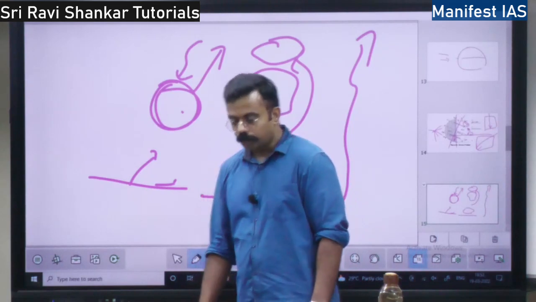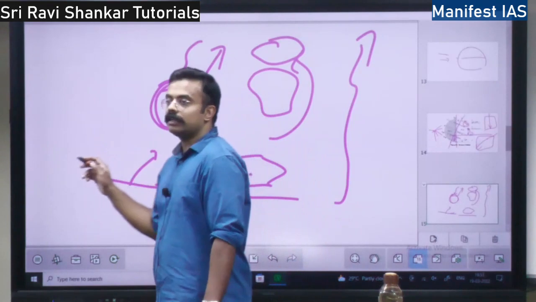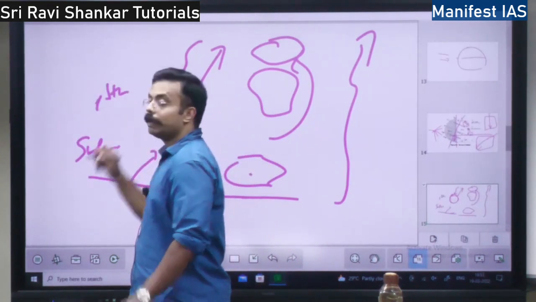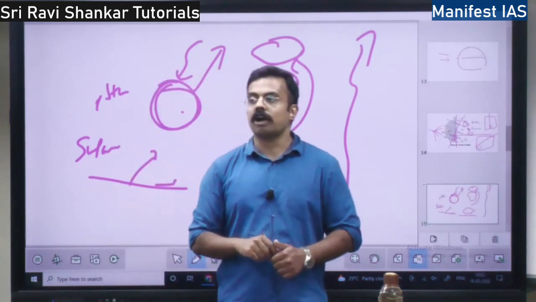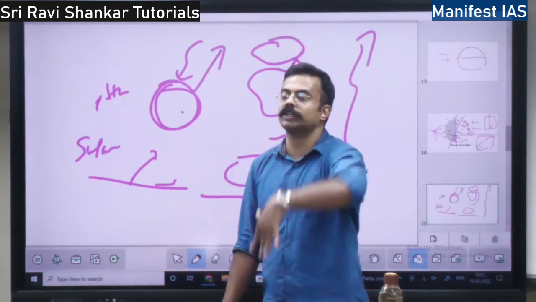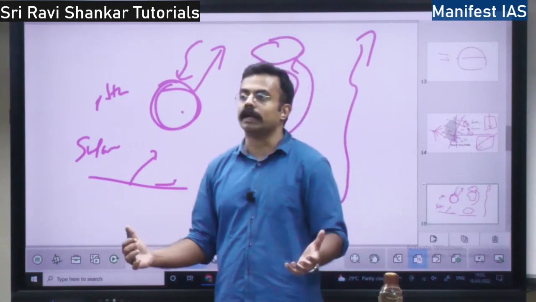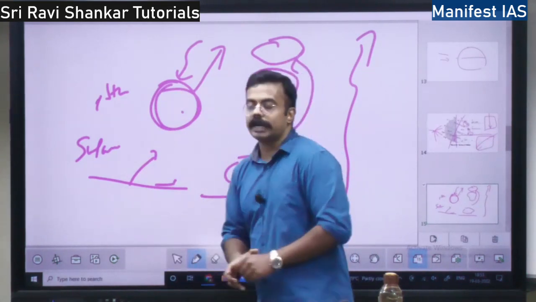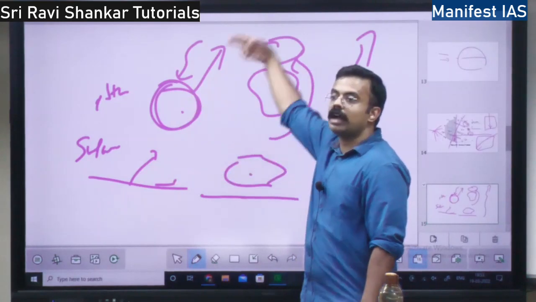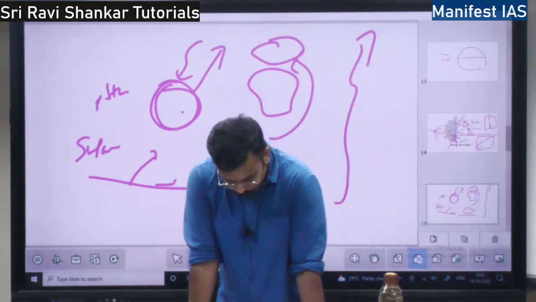So because of this radiation, at the surface level and the atmosphere level, there will be a constant temperature, or else what happens? Earth should have become heated up like anything. If all the energy was captured by the earth, it could have become like a hot oven. Because of this radiation, the energy is being transferred from the surface to the atmosphere to the outer space. Clear? Okay. This is the concept.